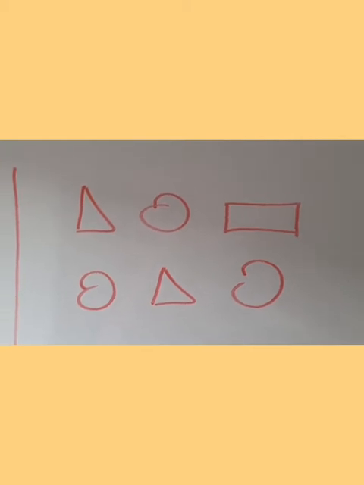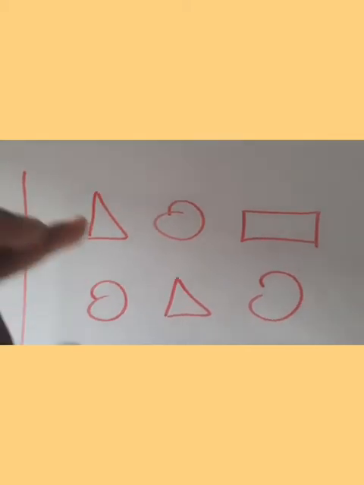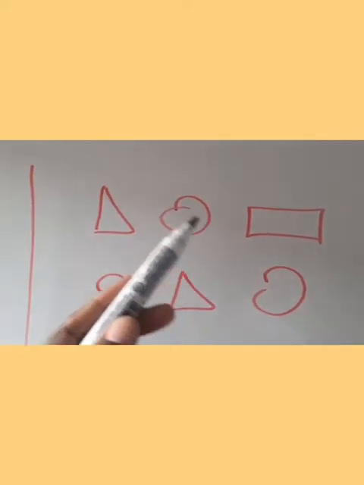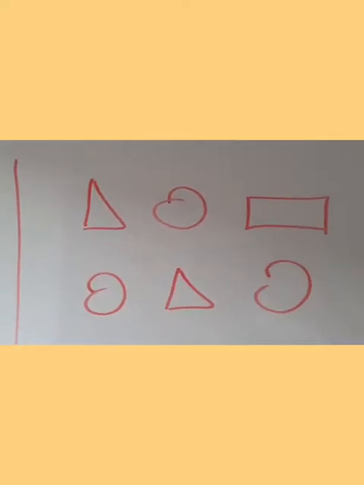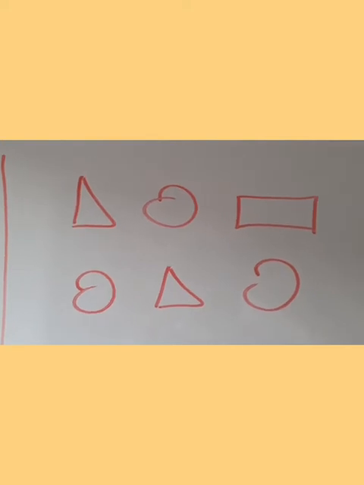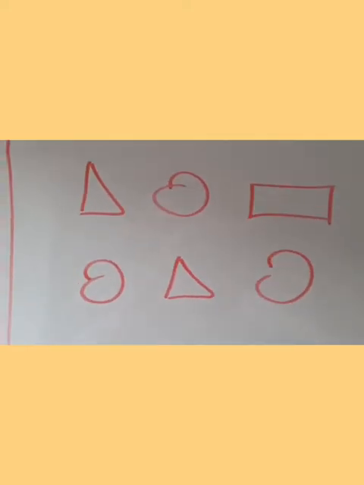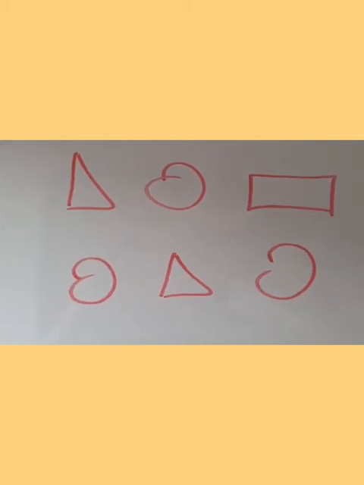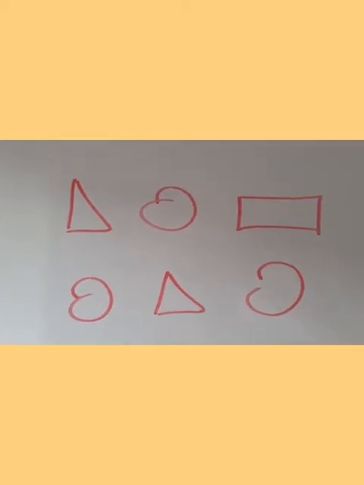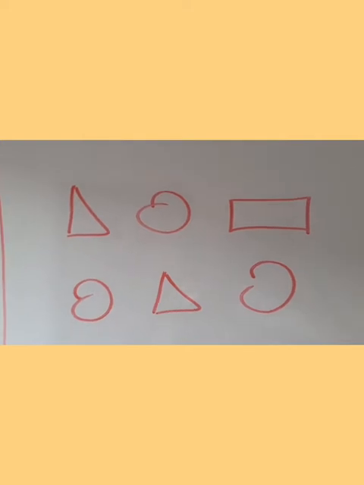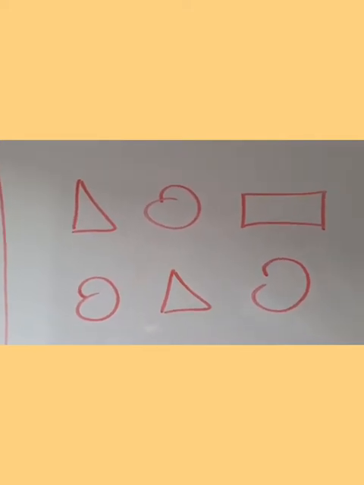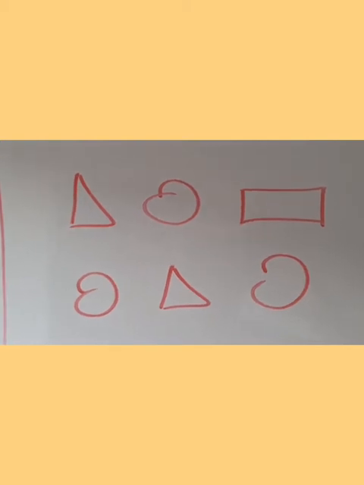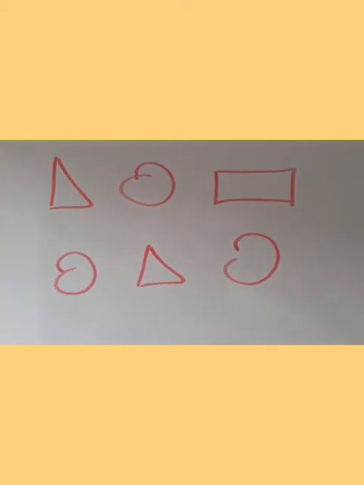So this next part will be looking at these shapes. We have about three different shapes: a triangle, a circle, and a rectangle. Now, if you had these shapes in a black plastic bag, and you are allowed to pick each out of the bag without seeing, what are the chances that you might pick a circle, a triangle, or a rectangle? So I'll be showing you how to calculate that.